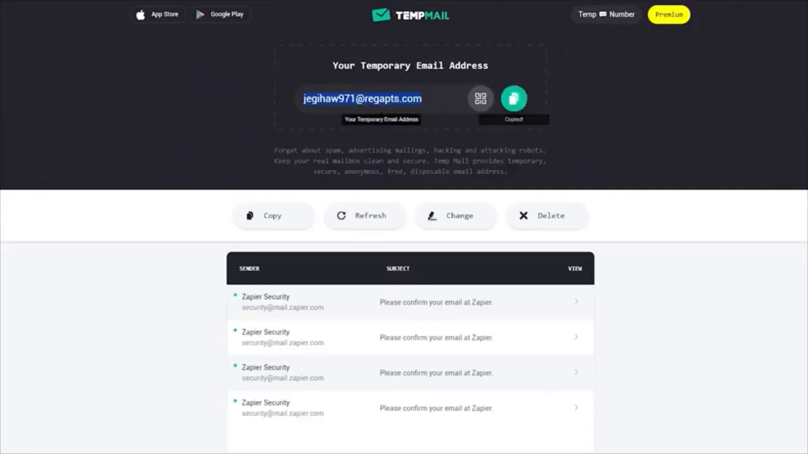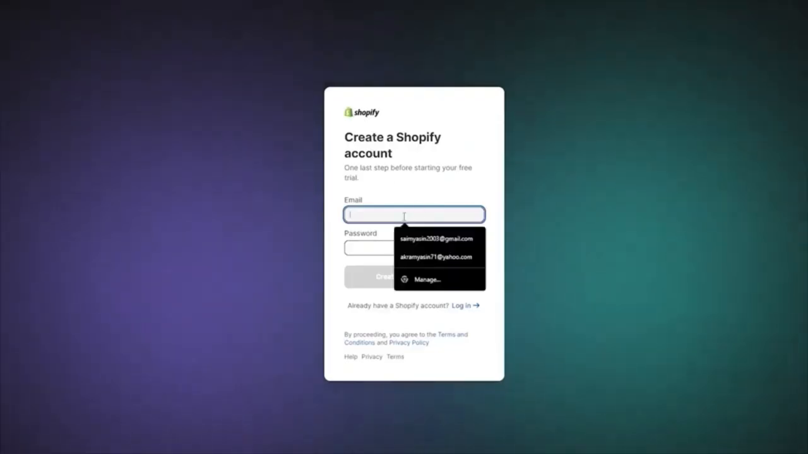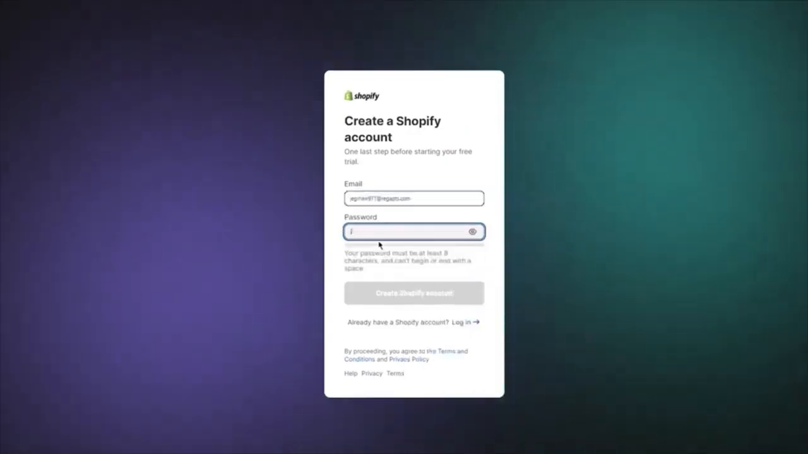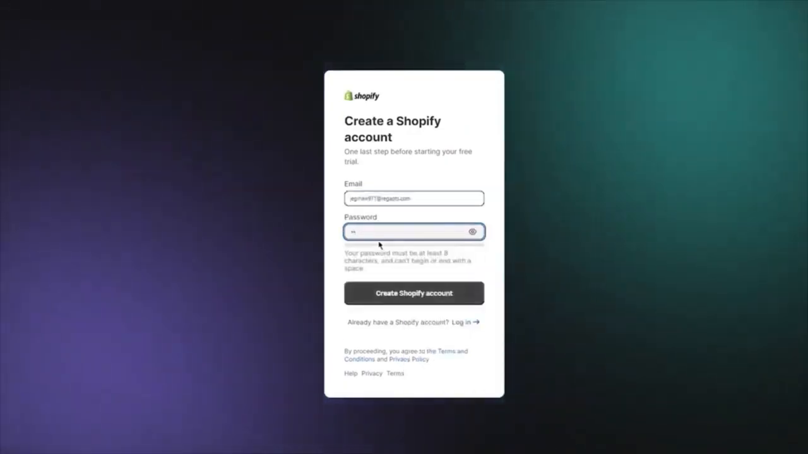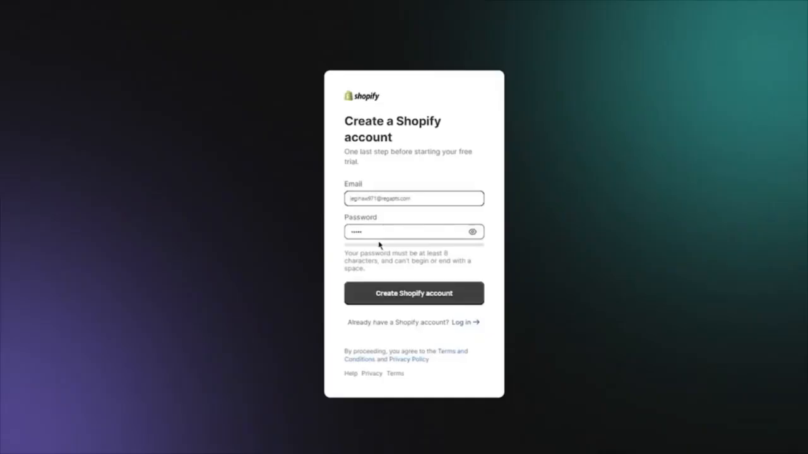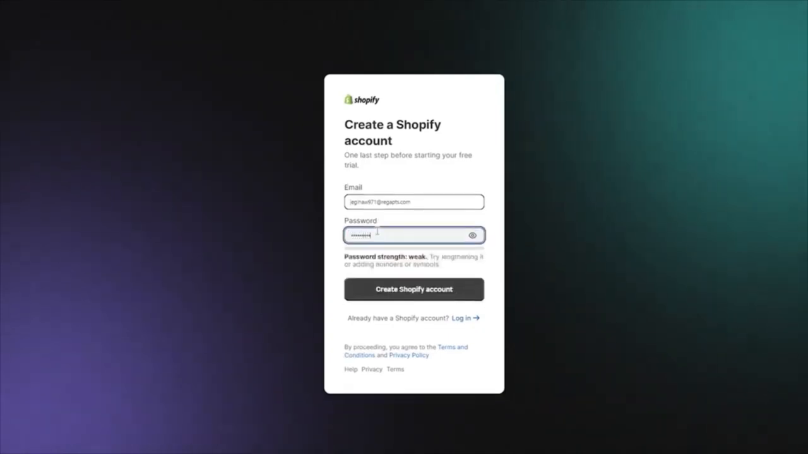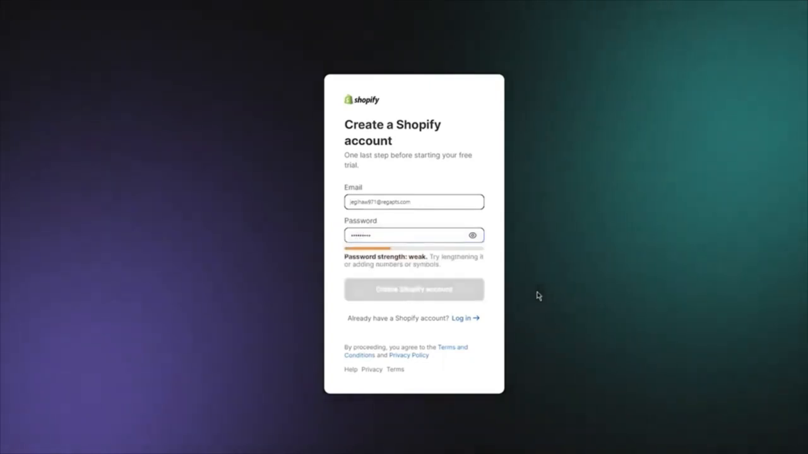So I'm going to be using a temp mail for now. You don't necessarily need to follow this step. You can simply use any other email that you have. But I'm going to go with this, okay? And once we're over here, let me show you what to do from here. So what you're going to do is simply add your password in this section. And once you add your password, you're simply going to click on create Shopify account.